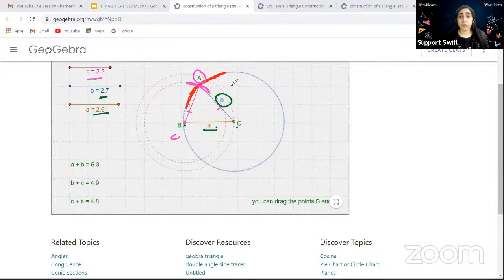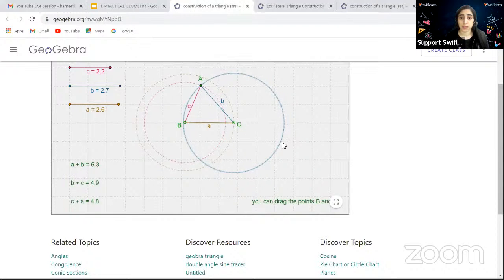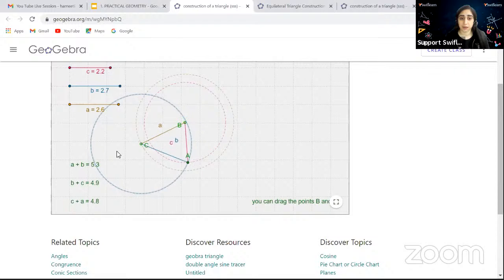If you want, you can do it in different ways. See, I have three measurements, A, B, C. I can make A the baseline, the lower one, or if I want, I can make B the big line. Can you see?